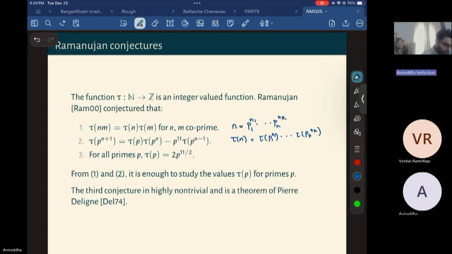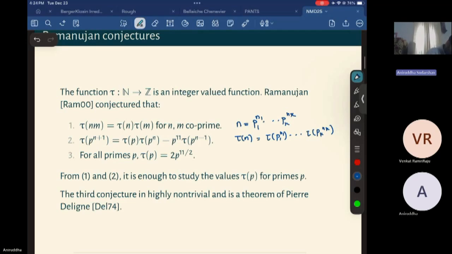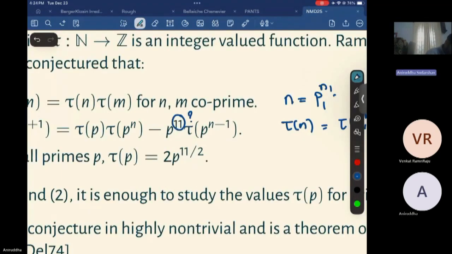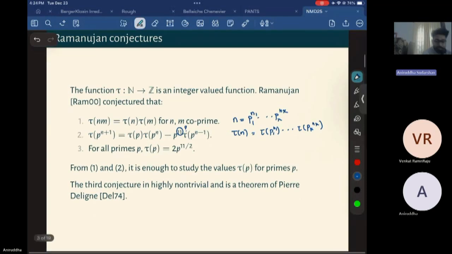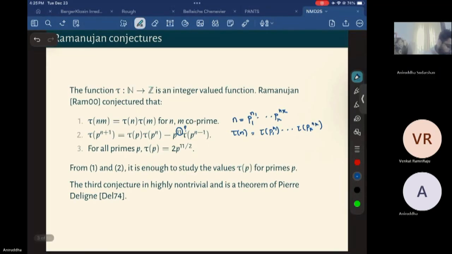And the second one talks about the prime powers themselves. Here p is a prime, and tau(p^(n+1)) is tau(p) times tau(p^n) minus p^11 times tau(p^(n-1)). We'll see why 11: it's because it's 12 minus 1, and 12 will be the weight of a certain modular form.